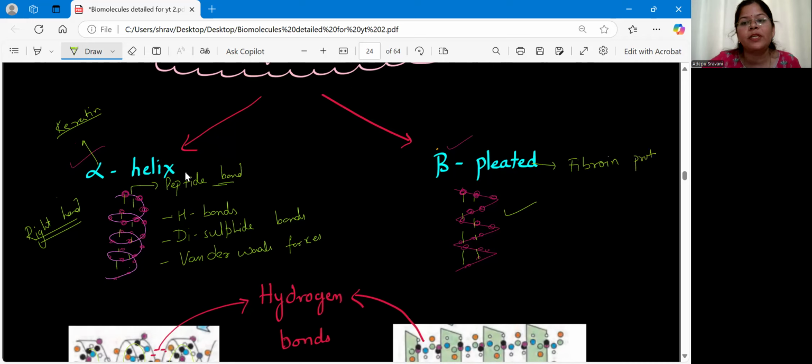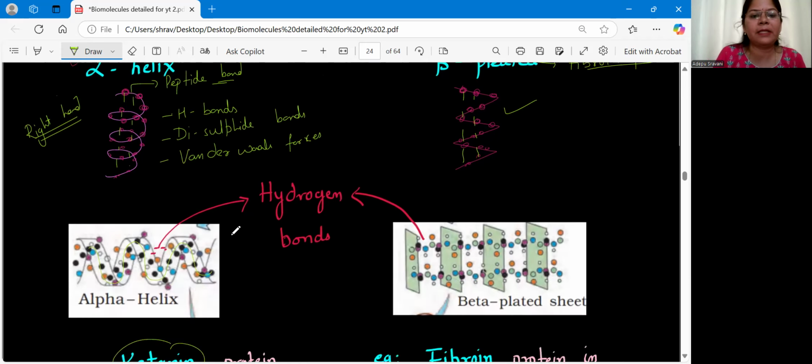And if you talk about beta pleated, I said it is present in the fibroin protein. And where is this protein present? In silk. While draping silk saris or silk dhotis, we make pleats, remember. So like that, you can remember that whatever protein is present in silk will have a beta pleated structure. Like this, you can remember the examples of alpha helix and beta pleats.